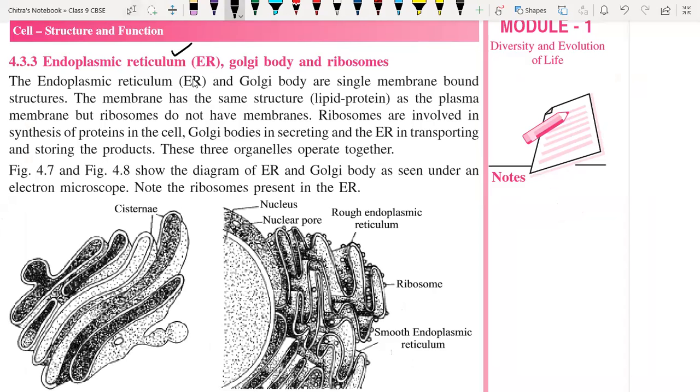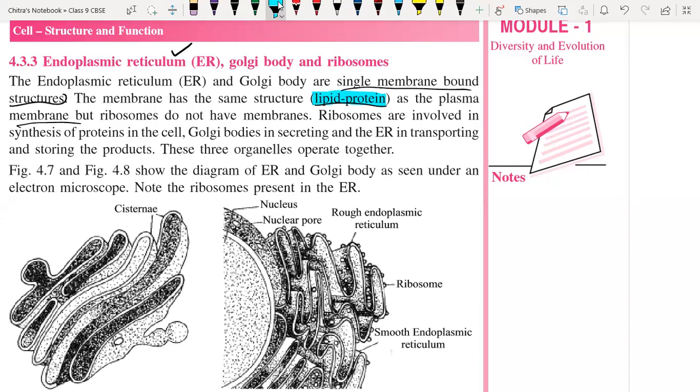The endoplasmic reticulum and Golgi bodies are single membrane bound structures, very important. Nucleus and mitochondria are double membrane bound, but the endoplasmic reticulum and Golgi apparatus are single membrane bound structures of the cell. The membrane has the same structure, made up of lipid and protein like the plasma membrane. They have the same material for their outer covering, which is nothing but the lipid protein membrane.